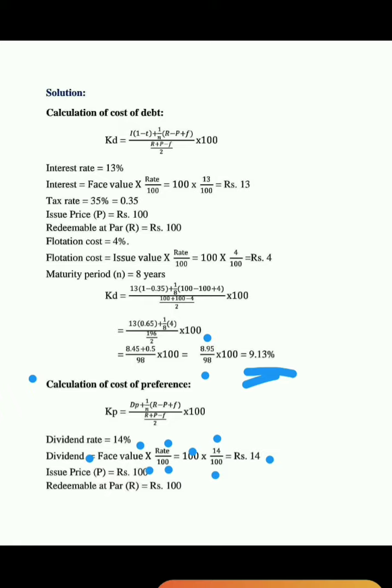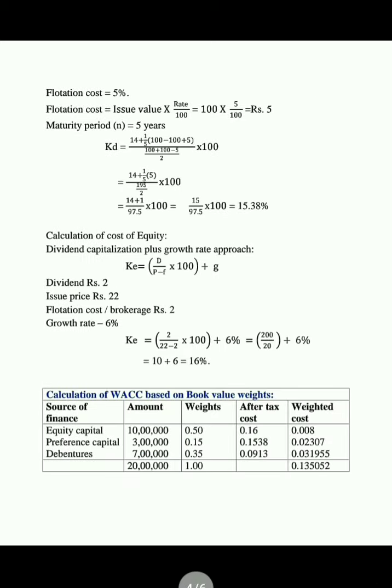Issue price is 100. Redeemable value is also rupees 100, given in the problem. And flotation cost is 5%. Flotation cost should be calculated on the issue price, rupees 100, that is 100 into 5 by 100, which is equal to 5 rupees. And next, the maturity period is 5 years.